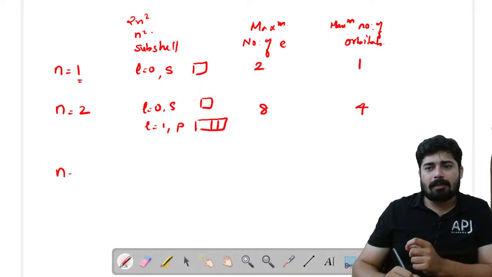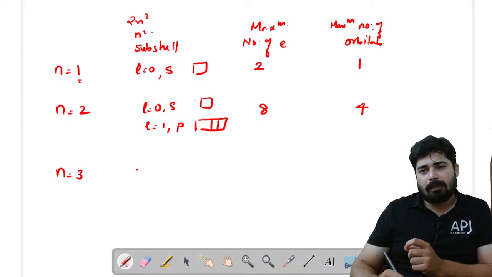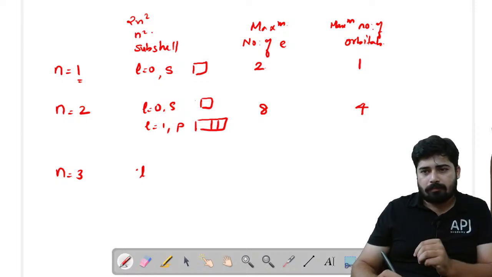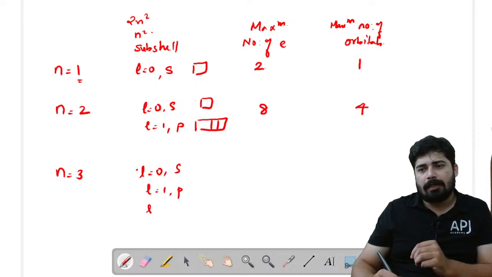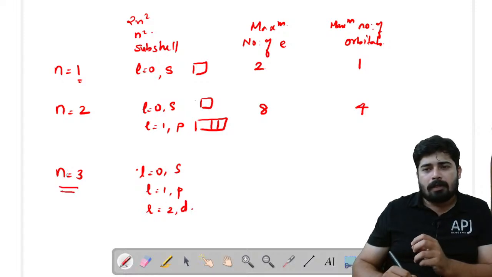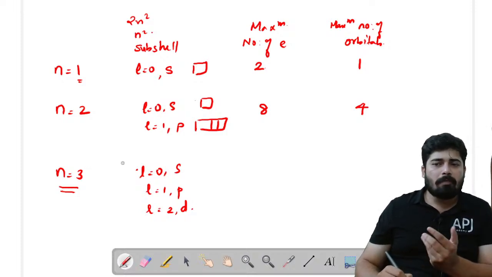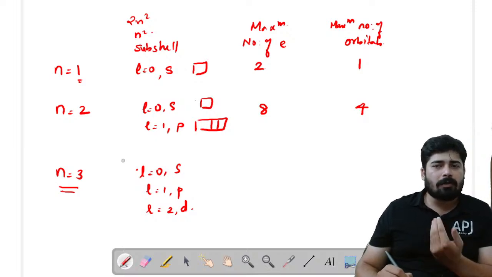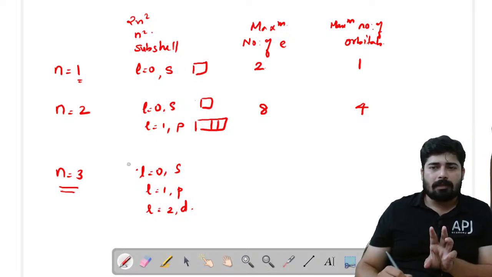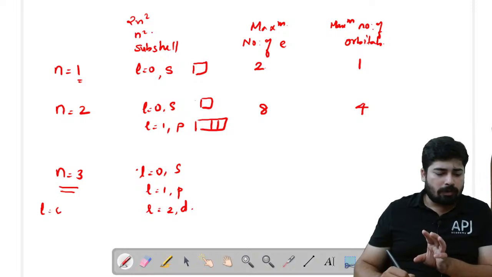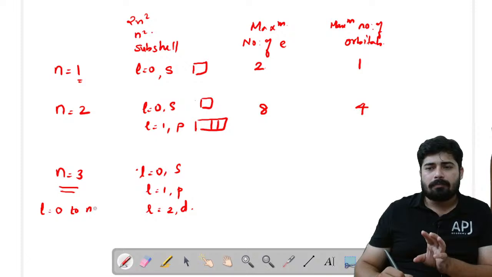If you are taking the third shell, we know that for the third shell there can be 3 subshells: l equal to 0, the s subshell, l equal to 1, the p subshell, and l equal to 2, the d subshell. So here you have to understand how many subshells are possible. If you are denoting the third shell, then 3 subshells will be there. And their indication is like this: l equal to 0 to n minus 1.